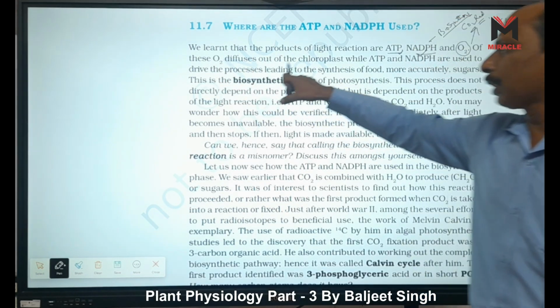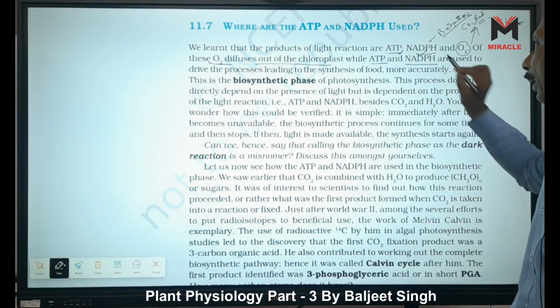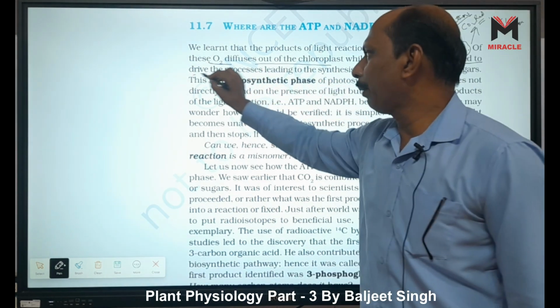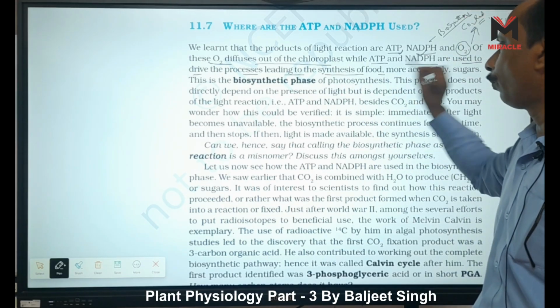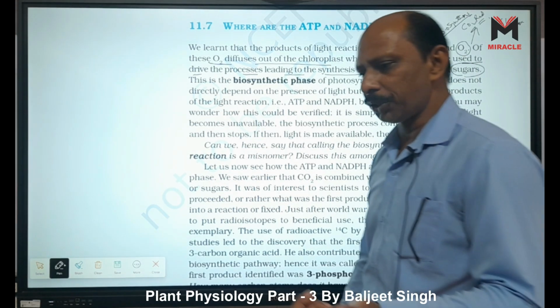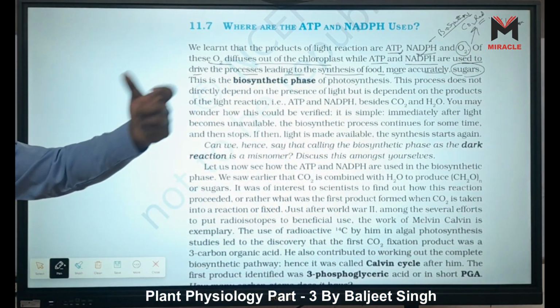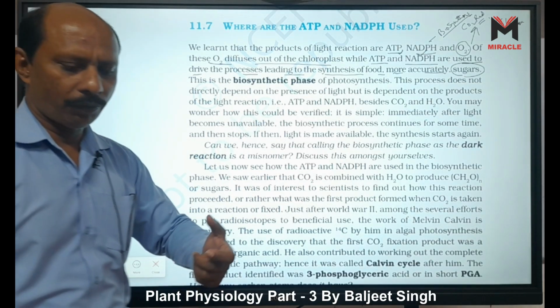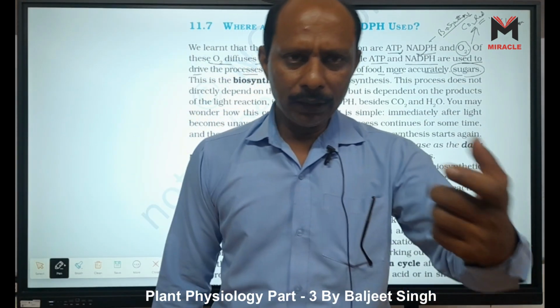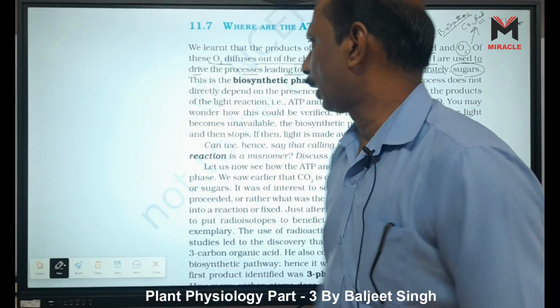O2 diffuses out of the chloroplast, while ATP and NADPH are used to drive the process leading to the synthesis of food. More accurately, we call it sugar. Which sugar is formed? First glucose is formed, then this sugar is converted into starch when stored. When moved from leaves to other parts, it is in the form of sucrose, and when it reaches the storage region, it is converted into starch.